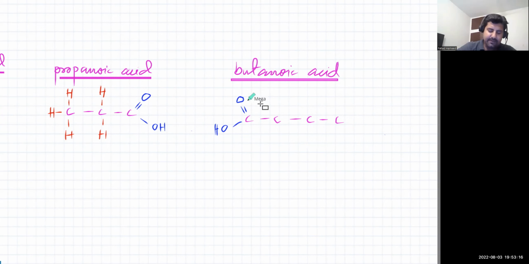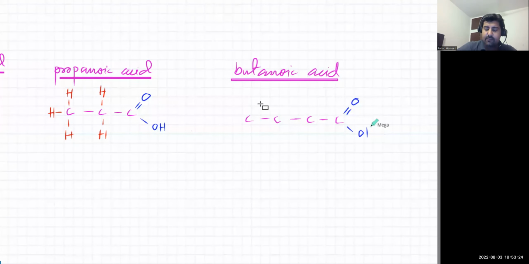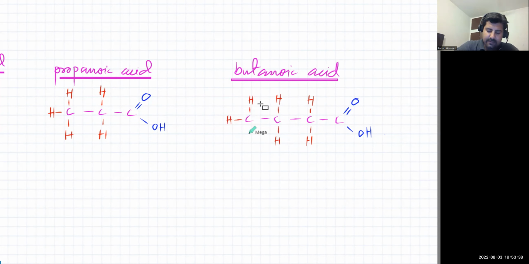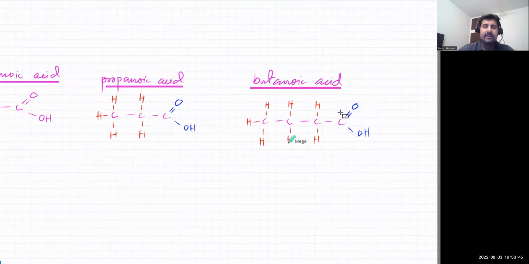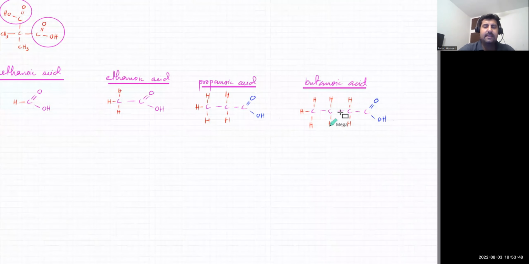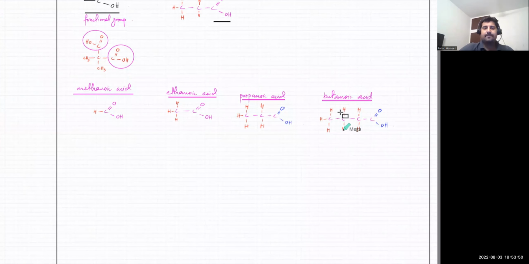So it doesn't really matter where you put the double bond O, but it's only going to be at the ends. So you don't have different versions. Like before, where the position could switch around, over here the position cannot really switch around. The functional group position is always at the end, and if it's either end, it's the same thing. So is this clear? The carboxylic acid part, is this clear?